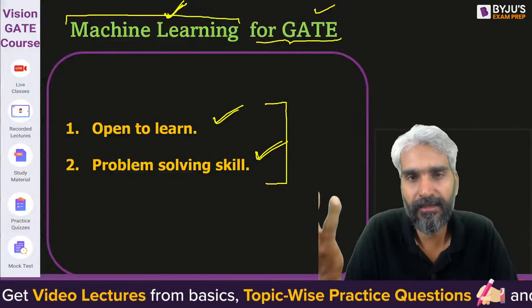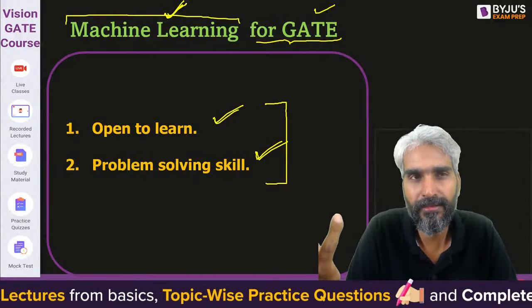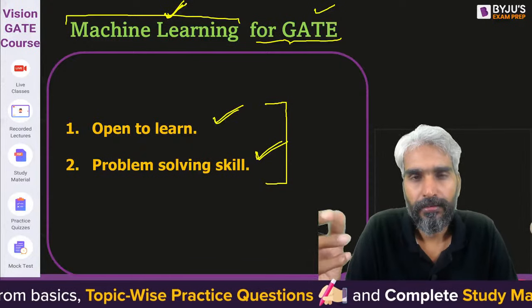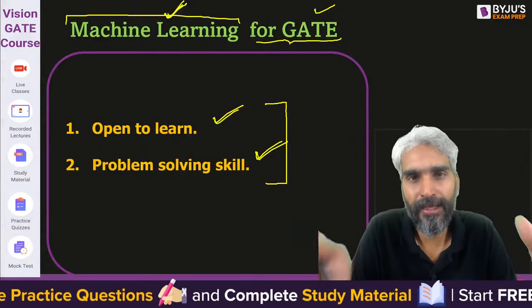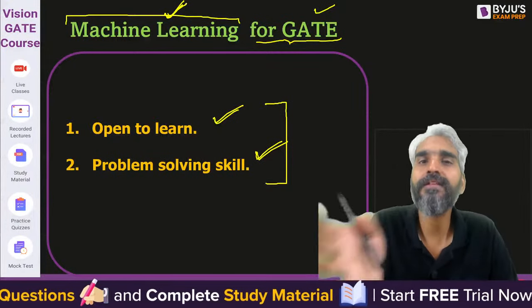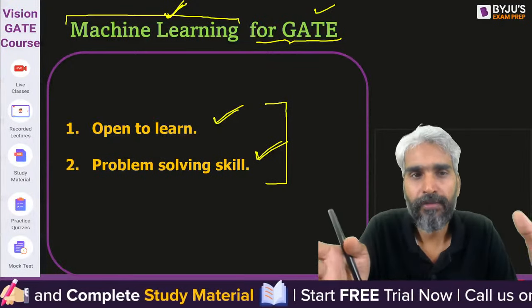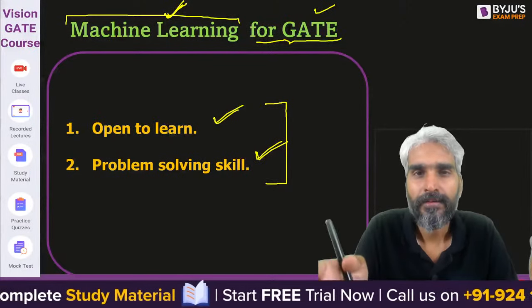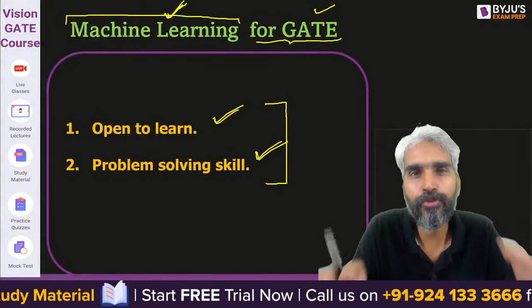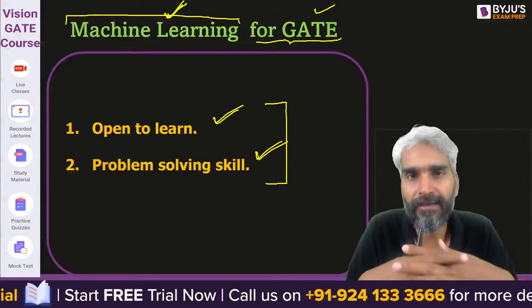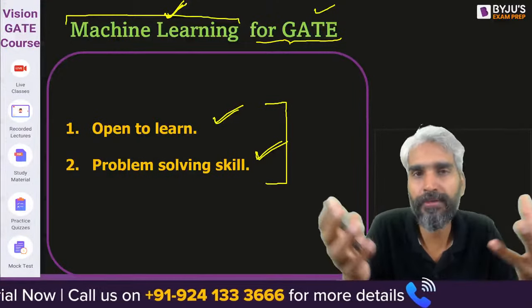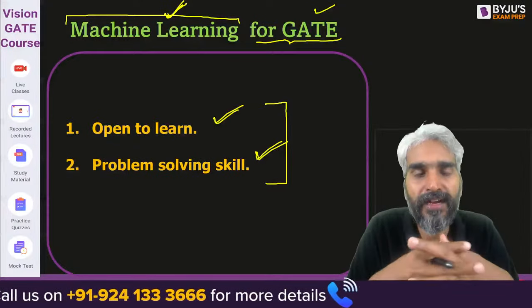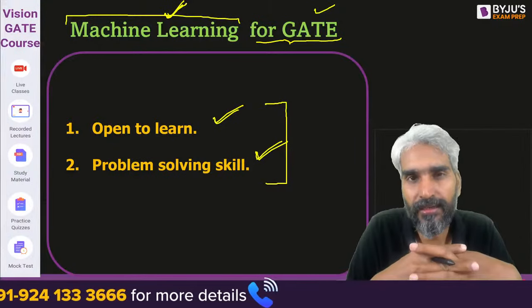Generally, from a computer science student, we expect that they will be good in coding. Does not matter whether they are good in mathematics or not. But when it comes to machine learning, we will also have to assume that you guys are good in mathematics, because applied mathematics will be used very heavily while trying to learn this machine learning subject.